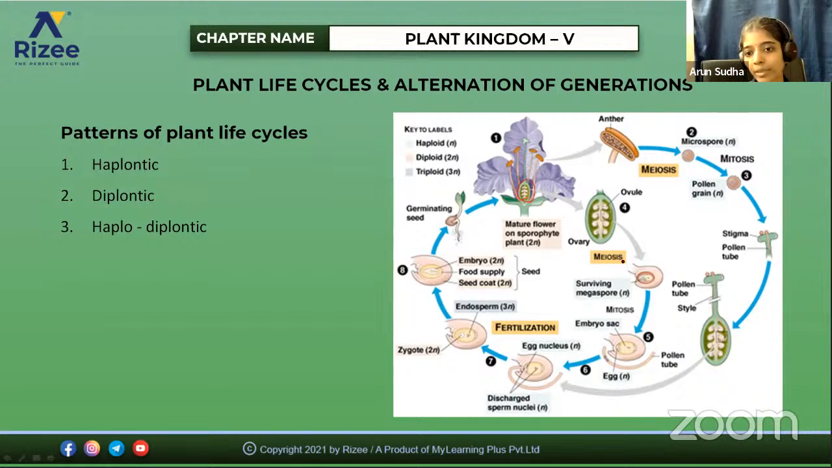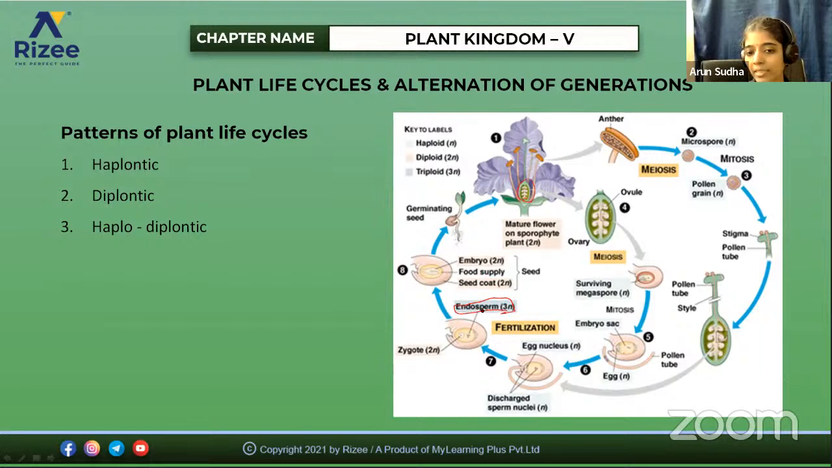Here the ovary contains the megaspore mother cells. Then here, what is this? Development of the embryo sac with the egg, egg nucleus and the zygote. There is a formation of the zygote and the endosperm. So how is the endosperm formed? This is a triploid state. This alone is triploid in the case of angiosperms.